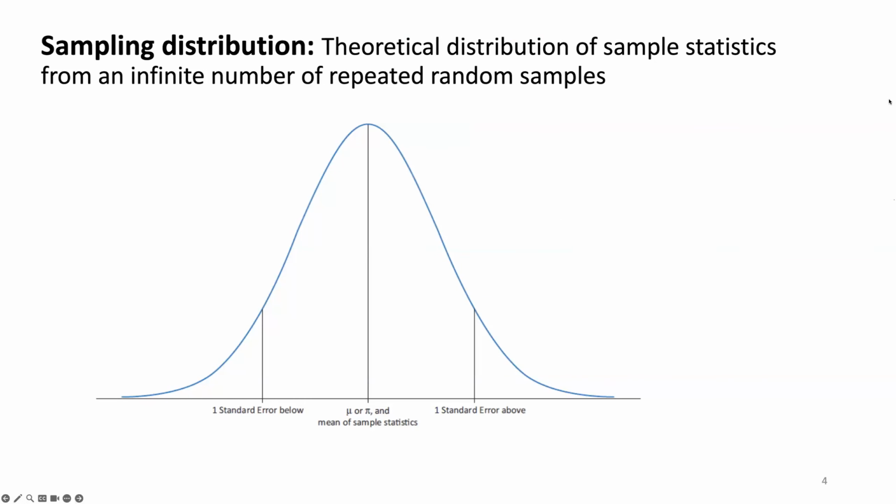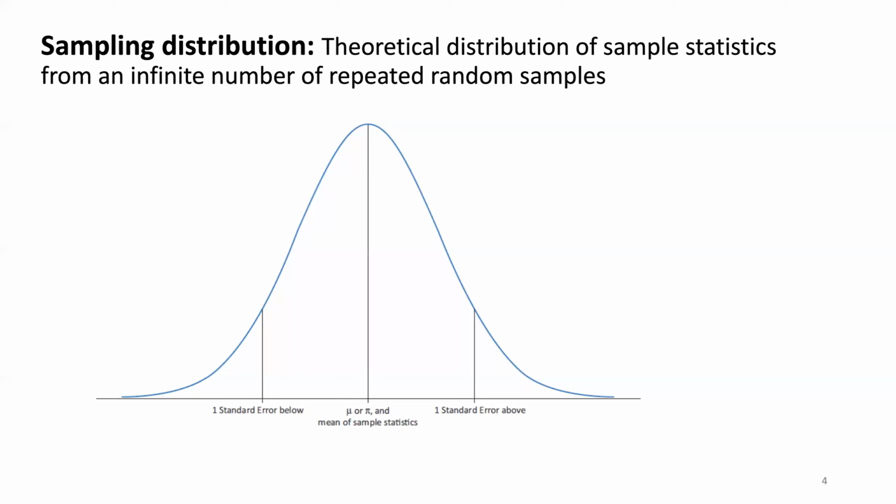So sampling distributions are different because we're talking about a sample statistic. I'm focusing on means for the purpose of this video, so I'm looking at the sample mean. I'm not talking about a sample proportion. For sampling distributions, we're talking about a theoretical distribution. If we were to infinitely, repeatedly get random samples from a population, and we graphed out the mean of those random samples, we would get a normal distribution.